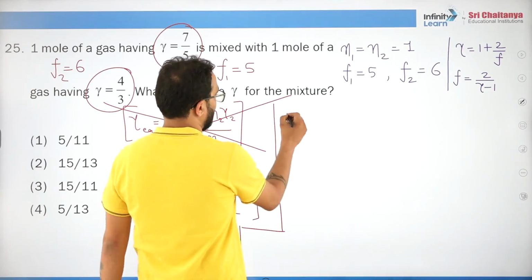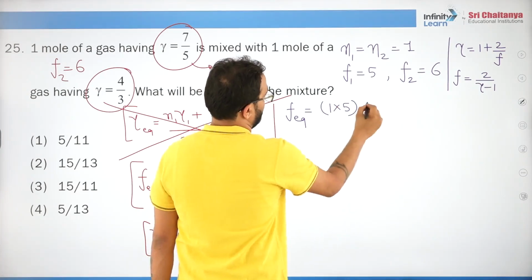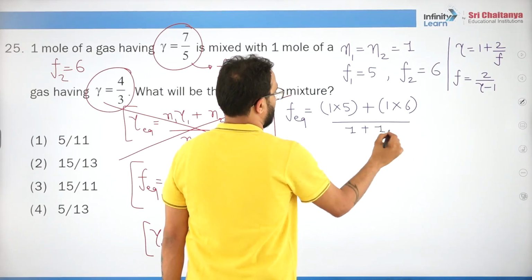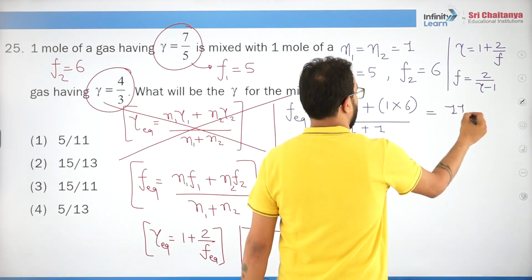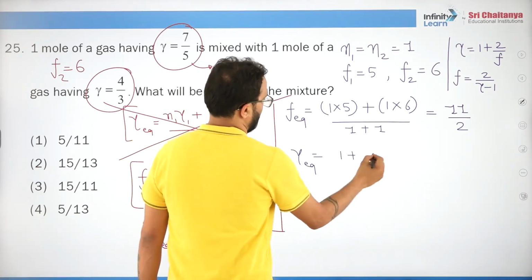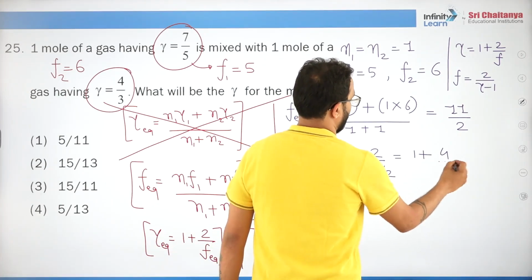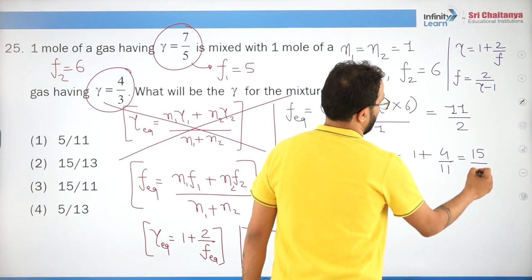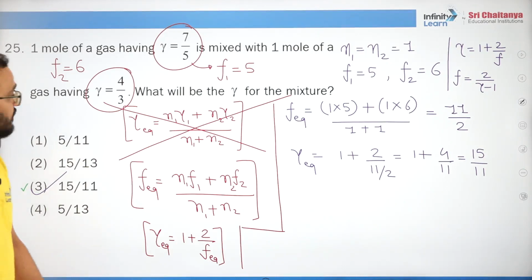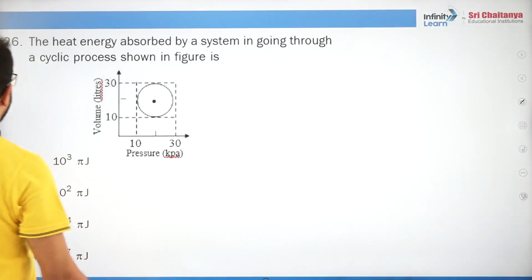Now find f equivalent: n1 f1 plus n2 f2 upon n1 plus n2 is 11 by 2. Now gamma equivalent will be 1 plus 2 by 11 by 2, that is 1 plus 4 by 11, that is 15 by 11. I hope you understand. So this is clear. Simple question.